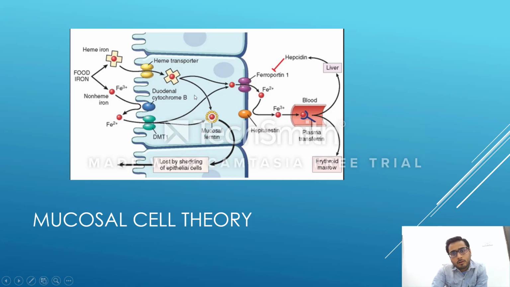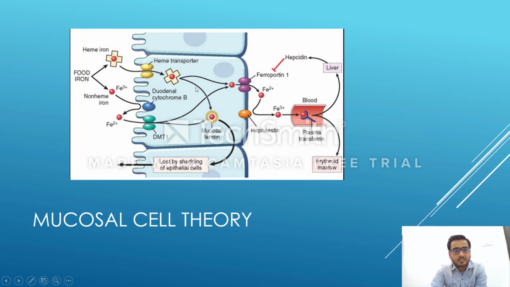If the body has sufficient stores of iron and doesn't need more iron in the blood, it gets stored inside the mucosal cell as mucosal ferritin.